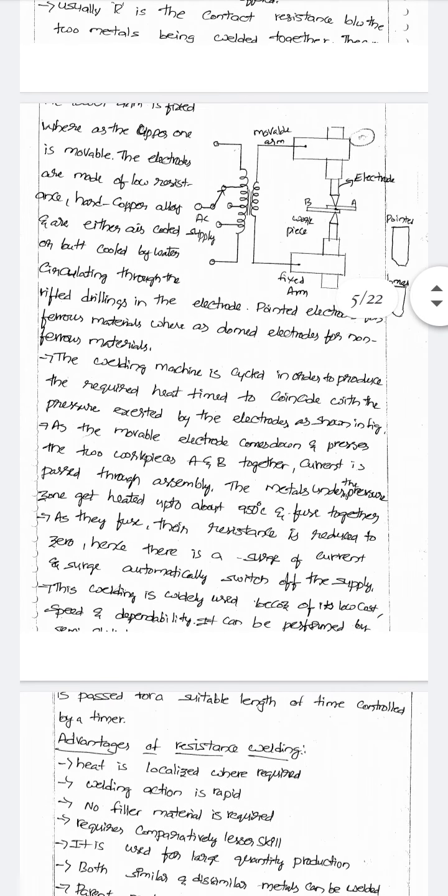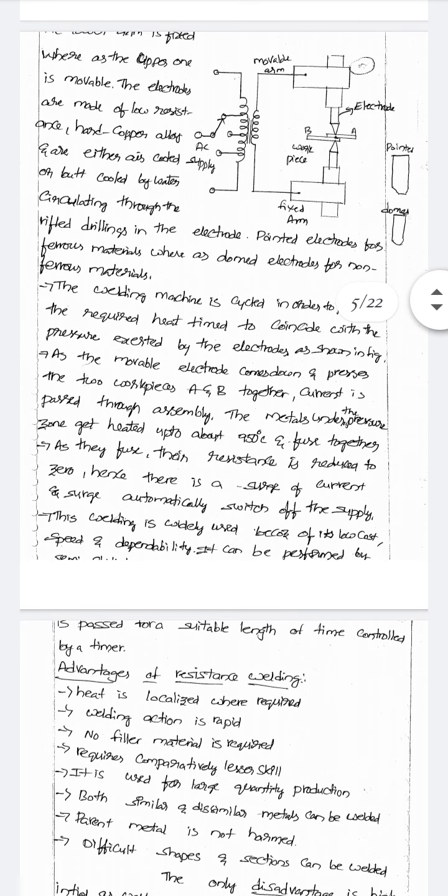Usually R is the contact resistance between the two metals being welded together. See that picture. This is the resistance welding block diagram.